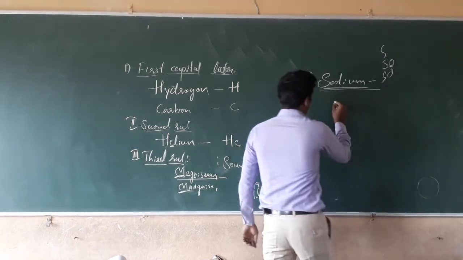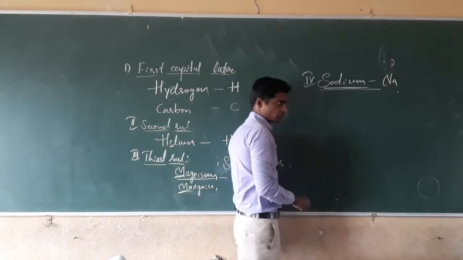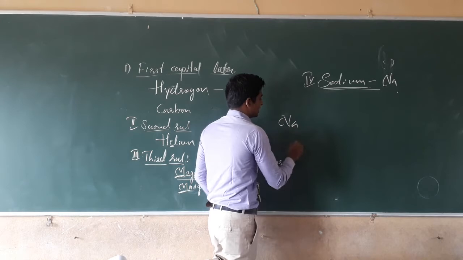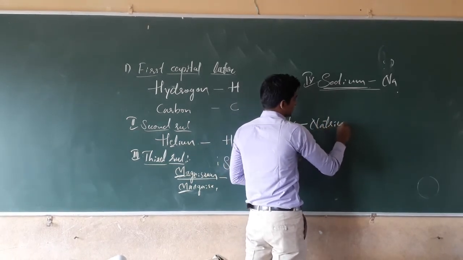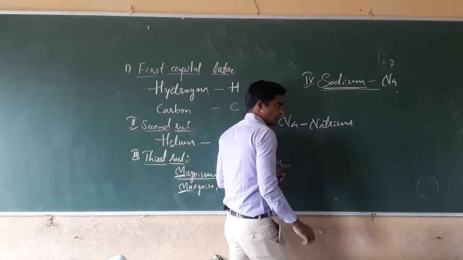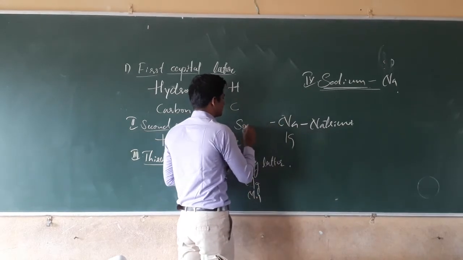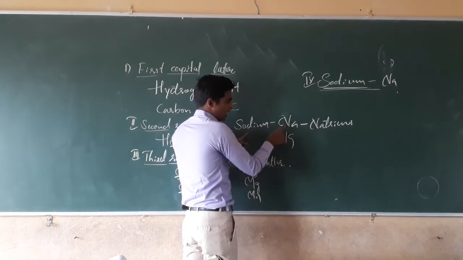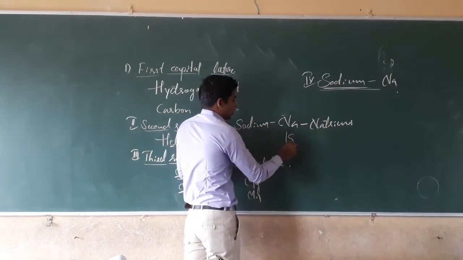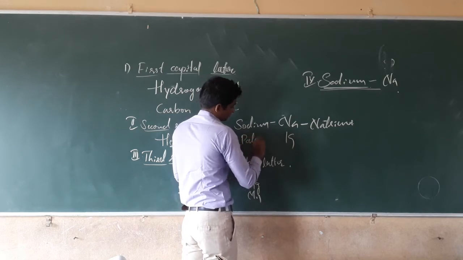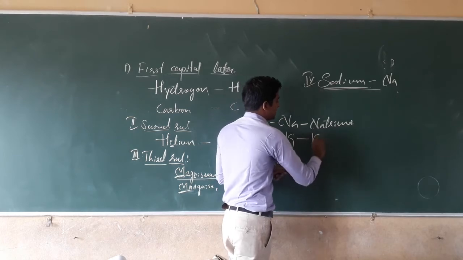For sodium, we have taken Na. It means its Latin name is natrium. This one is sodium, symbol Na, and its Latin name is natrium. For potassium, we have taken K, that is kalium.